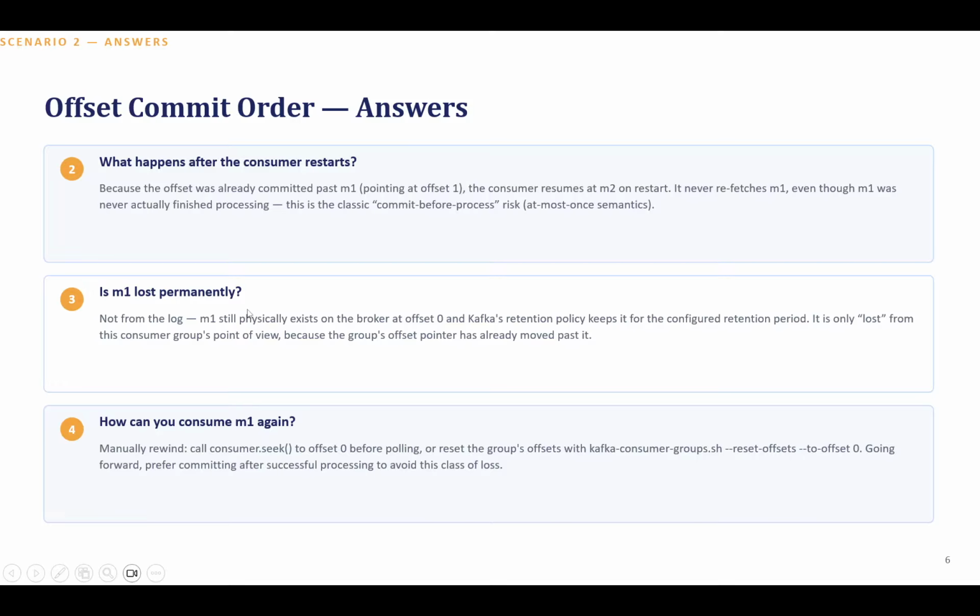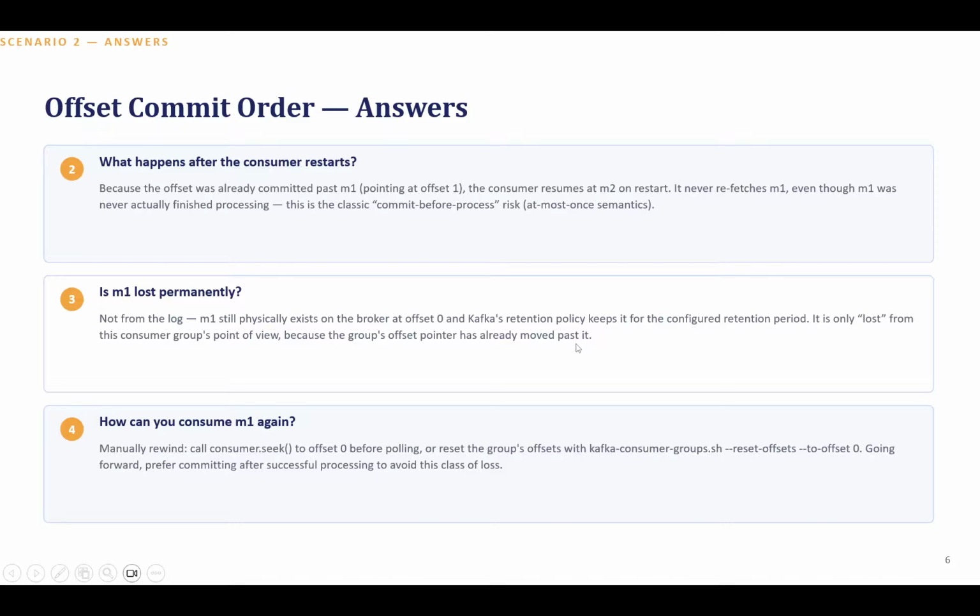Is M1 lost permanently? No. As I mentioned, M1 still physically exists on the broker at offset zero, and Kafka retention policy keeps it for the configured retention period. It is lost only from the consumer group's point of view because the group offset pointer has already moved past it. Okay, the message has not been lost.